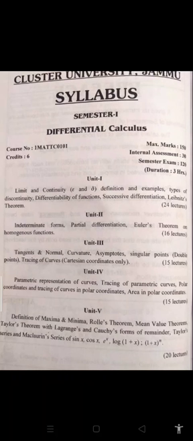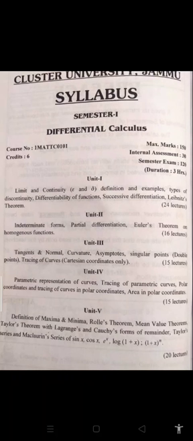In the first unit, we will be discussing limit and continuity. Although limit and continuity are not new concepts for you, you must have got a hold of them when you were in 11th or 12th standard. But mind you one thing, the limit and continuity we are going to discuss here, we are going to follow a different approach, that is the epsilon delta approach, and that is very crucial. So we will start with this epsilon delta approach. Then we will discuss some examples, then types of discontinuity, differentiability of functions, successive differentiation, Leibniz theorem, and all that.